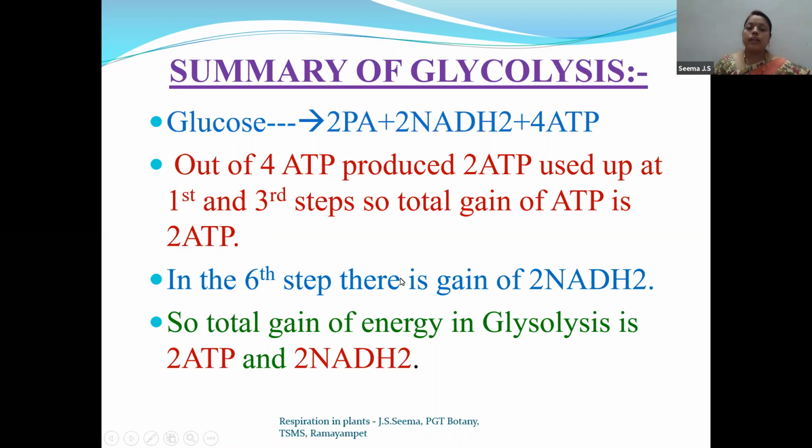And in the sixth step, the energy gain is 2 NADH2 molecules. So the total gain of energy in glycolysis is 2 ATP and 2 NADH2. So children, we are stressing more here regarding the energy gains, because if you understand the energies gained during glycolysis, during the link reaction, during the Krebs cycle, the topic that is balancing the sheet will be very easy for you. So that is why we are stressing more on the energetics in this topic.